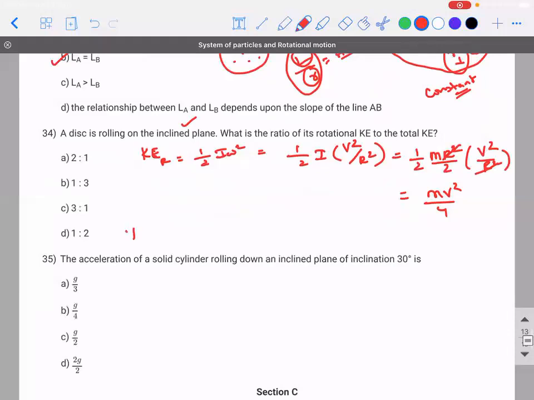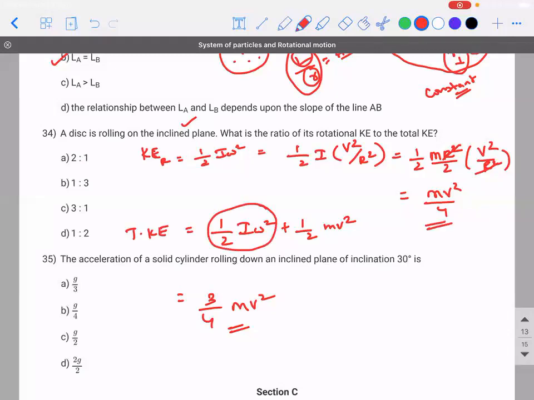What is the total kinetic energy? Half I omega square plus half mv square. So it will be 3 by 4 mv square. Right, because half I omega square we already got as mv square by 4. Add it to half mv square, it will give you 3 by 4 mv square. So divide mv square by 4 by 3 mv square by 4. What is the answer? 153.